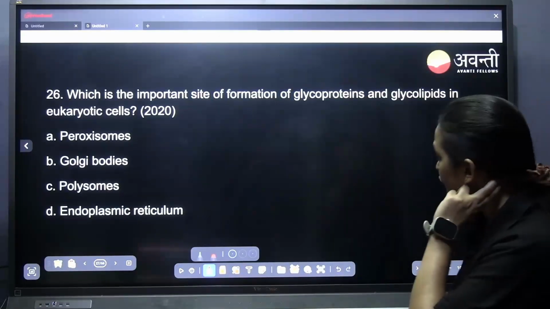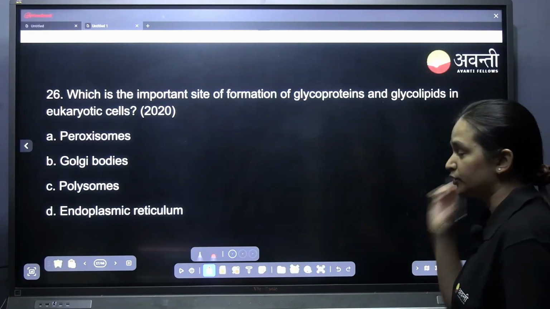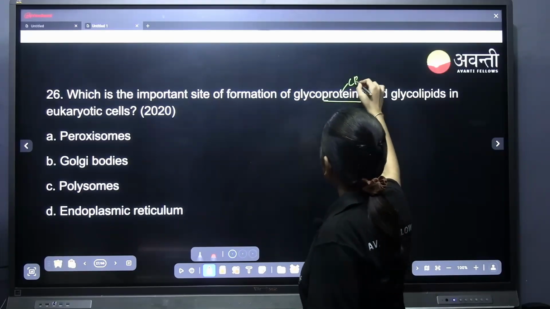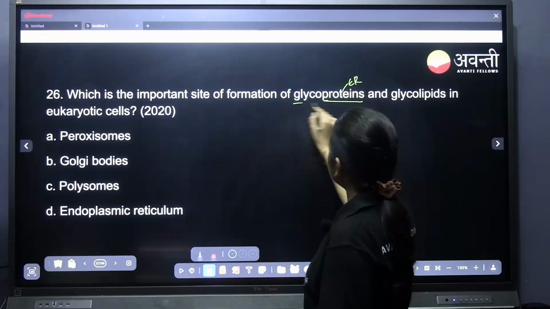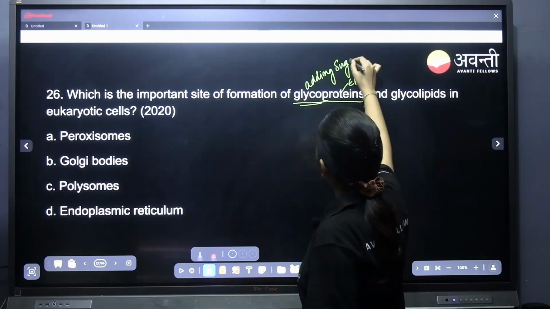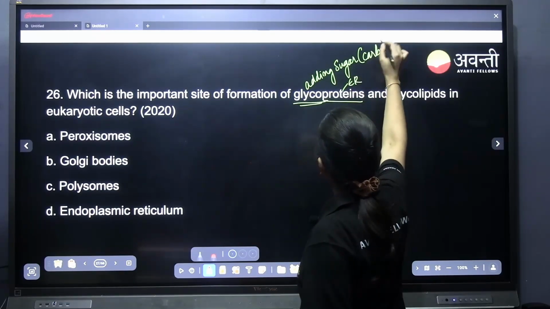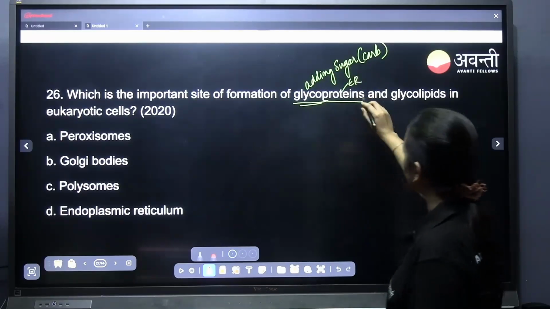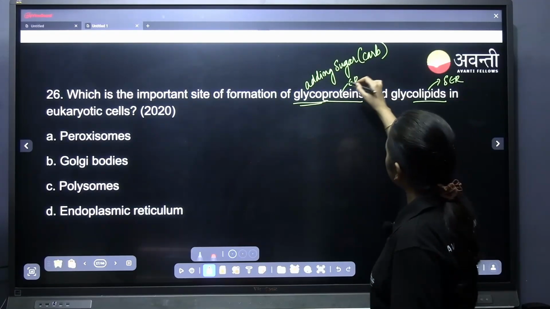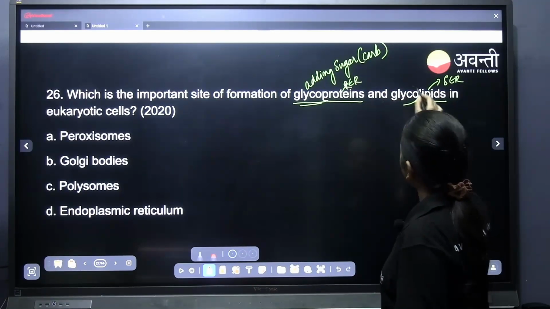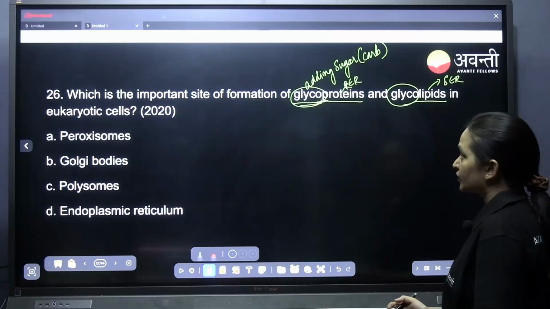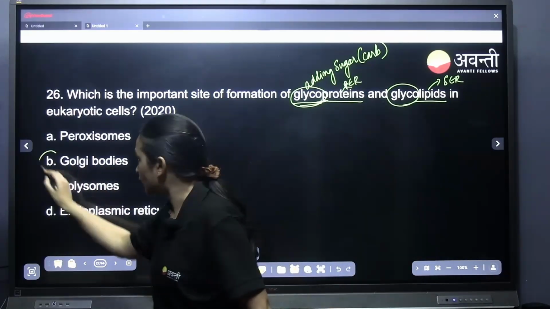Which is the important site of formation of glycoproteins and glycolipids in eukaryotic cells? So proteins are formed in ER, and formation of glyco, which means adding the sugar or carbohydrate, where does it happen? Lipid will be synthesized in smooth endoplasmic reticulum, proteins will be synthesized in rough endoplasmic reticulum, but glycosylating them happens in Golgi bodies.